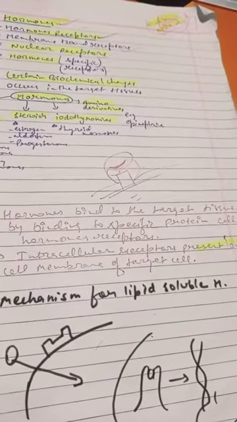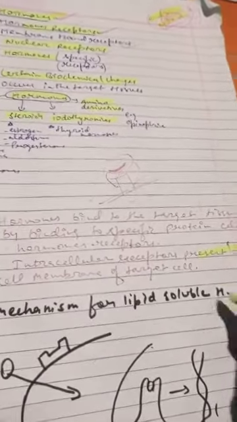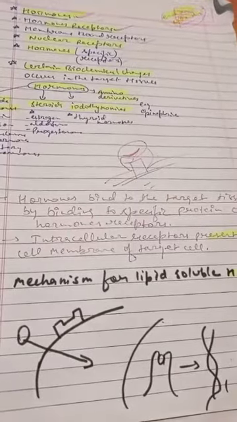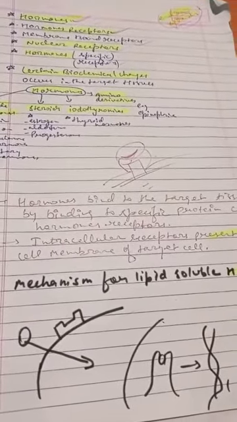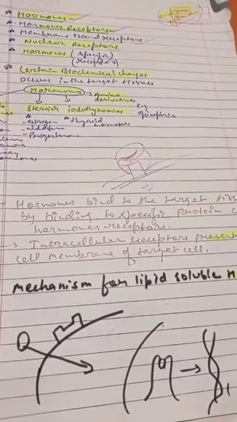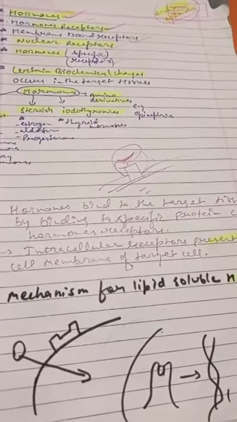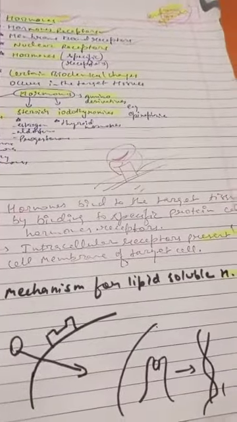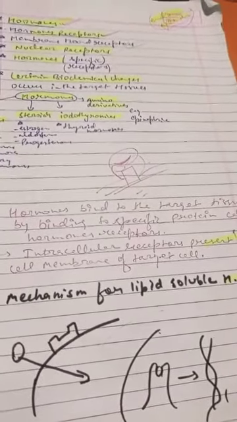Now the mechanism for lipid soluble hormones. Lipid soluble hormones are the hormones which are lipid soluble, so they directly enter into the cell. They are lipid soluble, and the plasma membrane is made up of phospholipids mainly, so they are soluble and they enter into the cell directly.